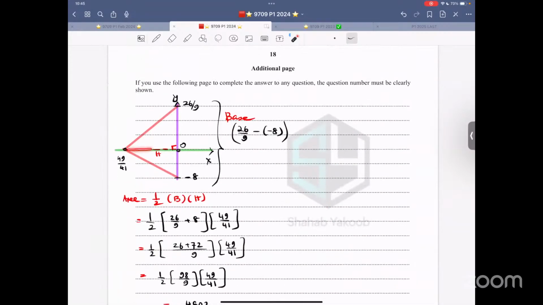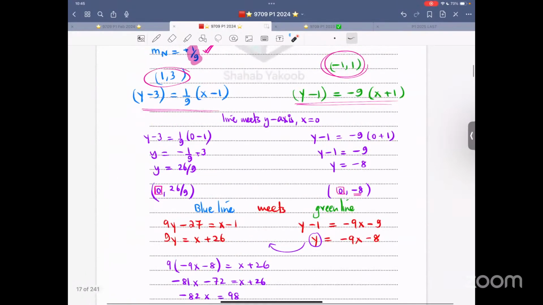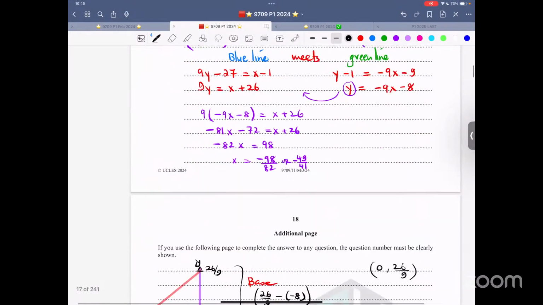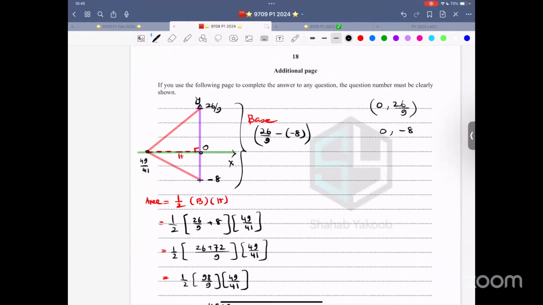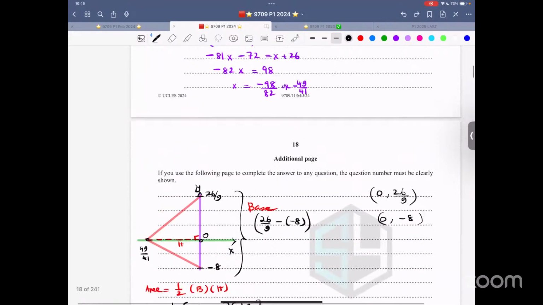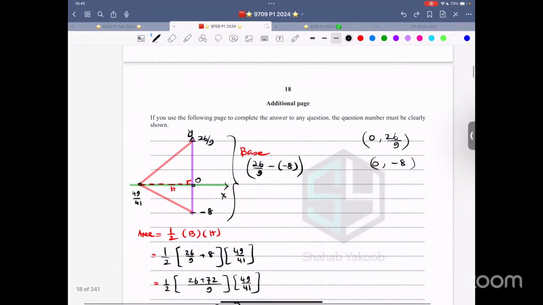So now, look at the coordinates. The coordinates were what? First of all, 0, 26 over 9. Let me mark it. 0 and 26 over 9. And then the other point, 0 and minus 8. And the simultaneous thing, that is how much? The simultaneous thing is x is this, and where is the y?